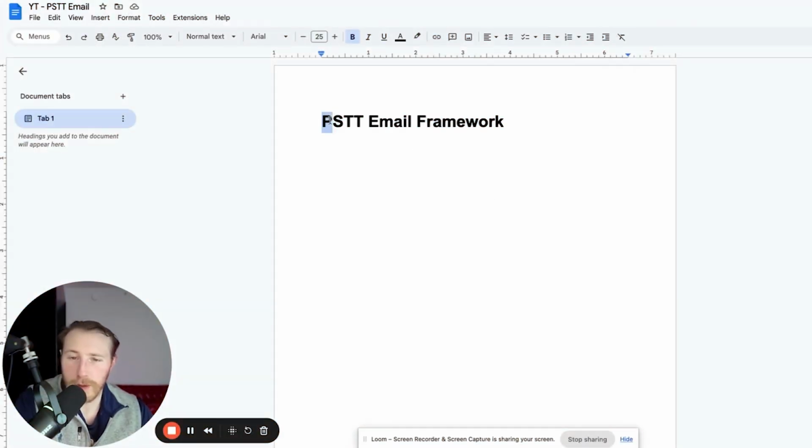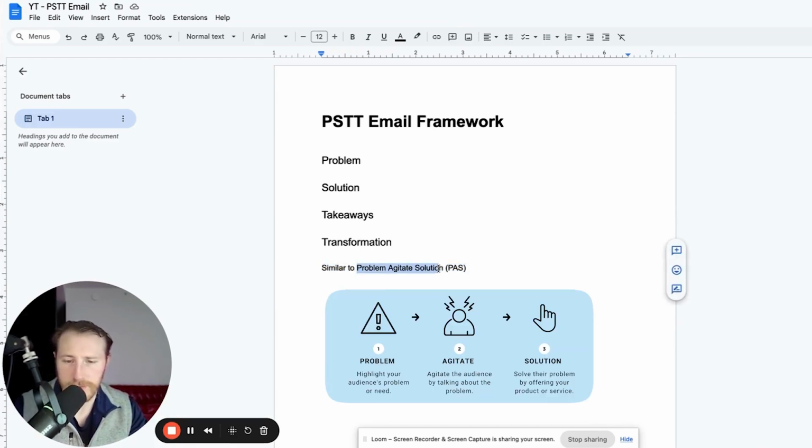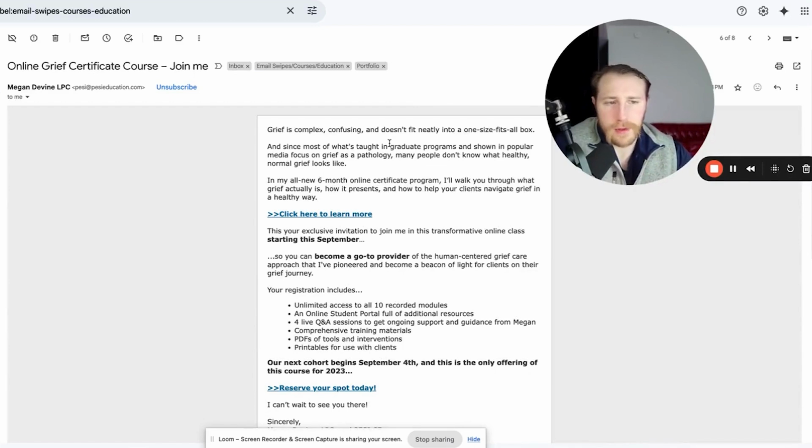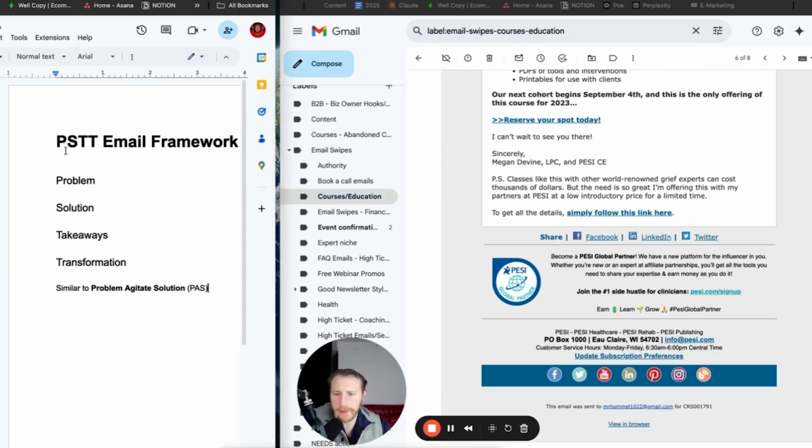So this email framework is known as the PSTT email framework, which stands for problem, solution, takeaways, transformation. It's similar to problem, agitate, solution, which you've probably heard before. Here's an example of how the PSTT formula works. Just a quick refresher: problem, solution, takeaways, transformation.